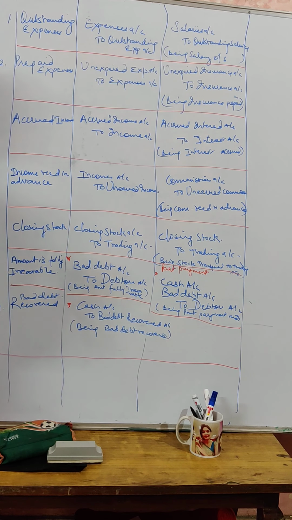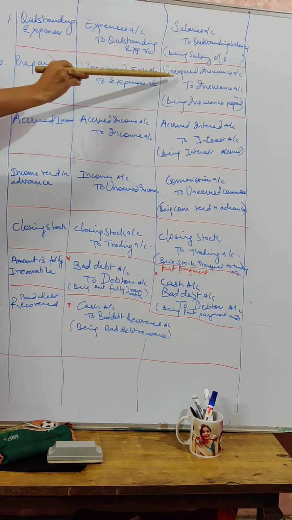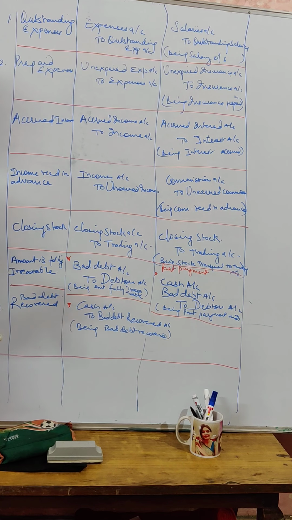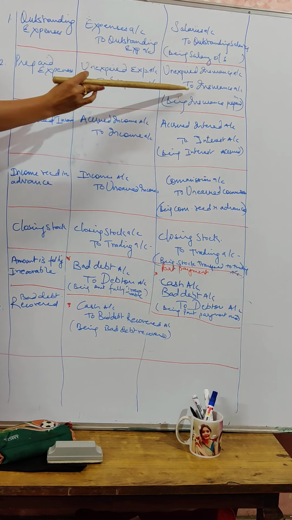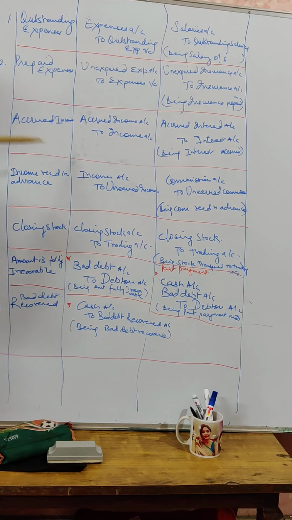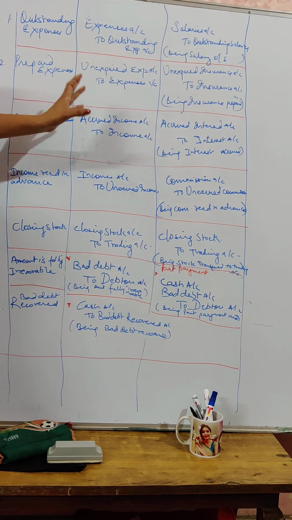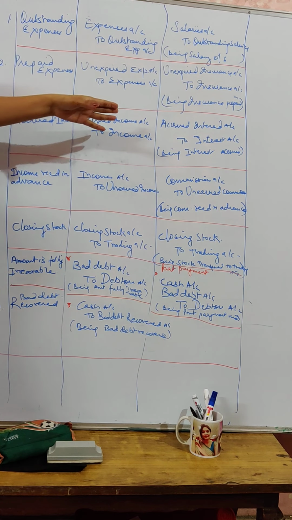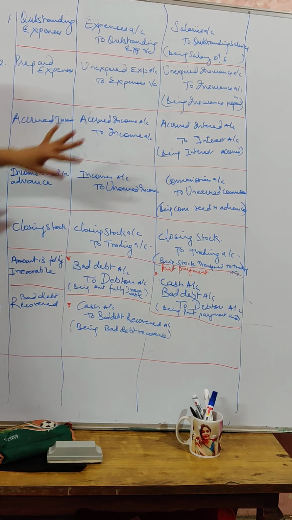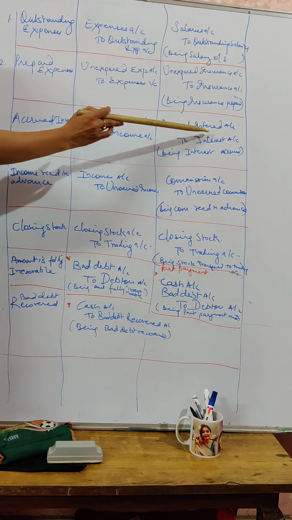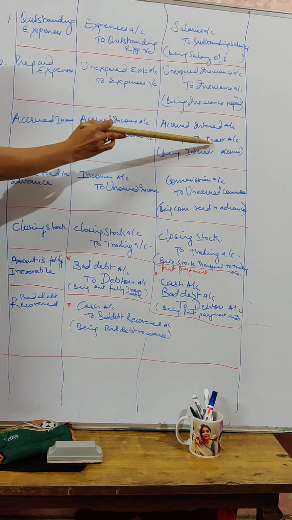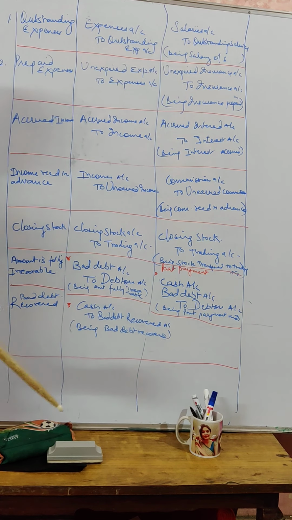Next is accrued income. Accrued means earned but not received, but it belongs to the current year. Why are we debiting unexpired here? Because it is an asset. An increase in asset will be debited and it will be a decrease in expenses. Next is accrued income account debited. Accrued means earned but not received. So your journal entry will be accrued income account debited to income account. Let us take an example that interest accrued is rupees 100. Your journal entry will be accrued interest account debited to interest account. Accrued interest is an increase in asset, so we have debited. Increase in income will be credited. That's the rule we followed here.